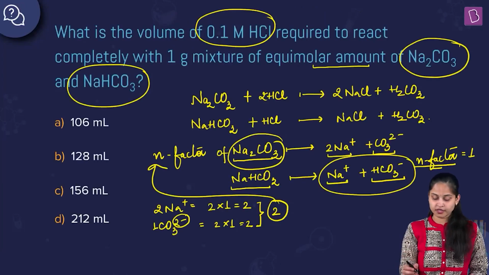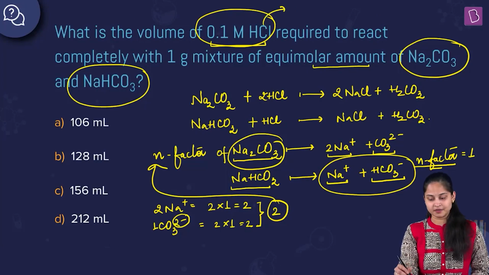Okay. So over here we have been given 0.1 molar HCl. The N factor for HCl is equal to 1, because the charge present on cation and anion is 1 only, +1 and -1.